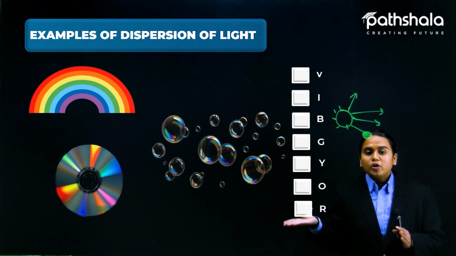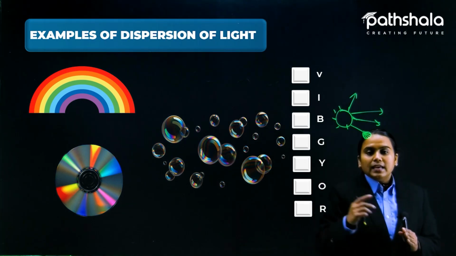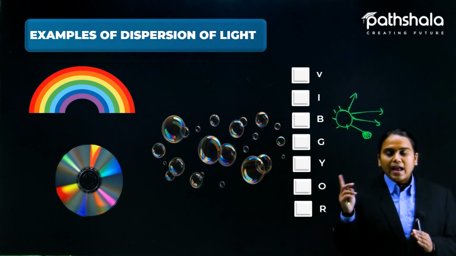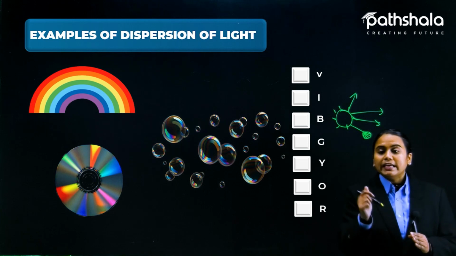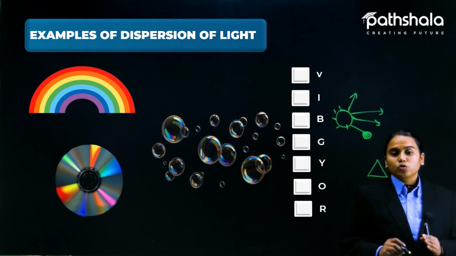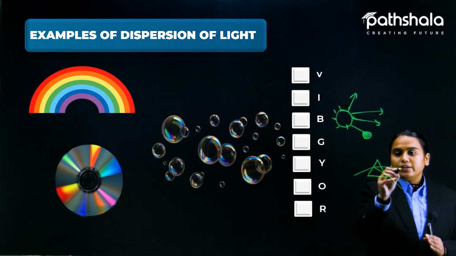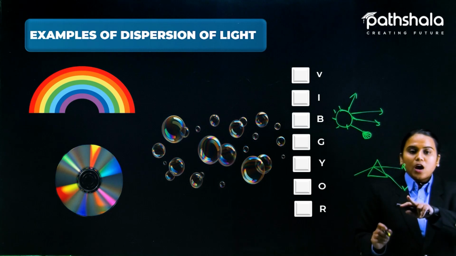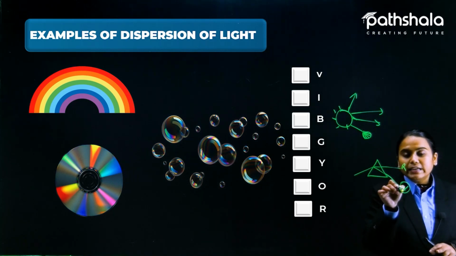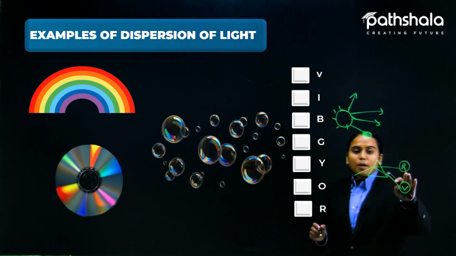Now Vibgyor has a certain arrangement. In a rainbow, as you can see, the red color appears on the top and the violet appears at the bottom. And in the example of the prism also, we have seen that the violet is at the bottom and the red color is at the top. Now why does violet form only at the bottom of the whole range? Why is the red color only at the top?